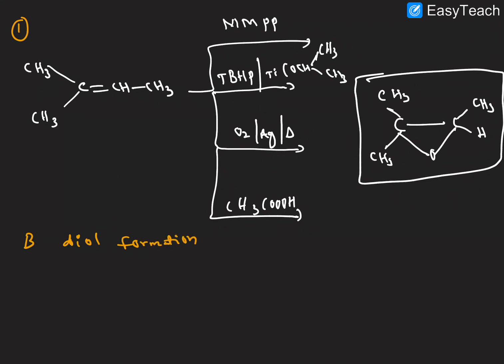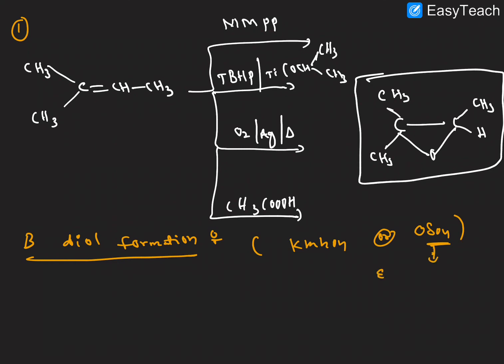Next, the B part reaction, that is diol formation, right? Here for diol formation we commonly use the KMnO4 reagent, okay, and we can also use osmium tetroxide, but mostly we are not using osmium tetroxide.